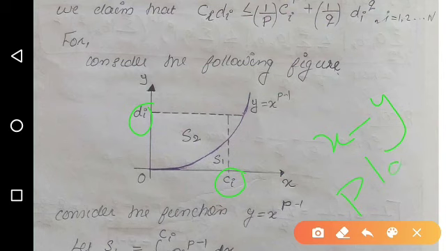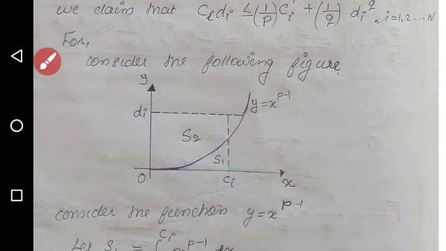Okay, and we are considering a graph. S2 is the area between y equal to di and the curve, and S1 is the area between that curve and the x-axis, as mentioned in this figure.